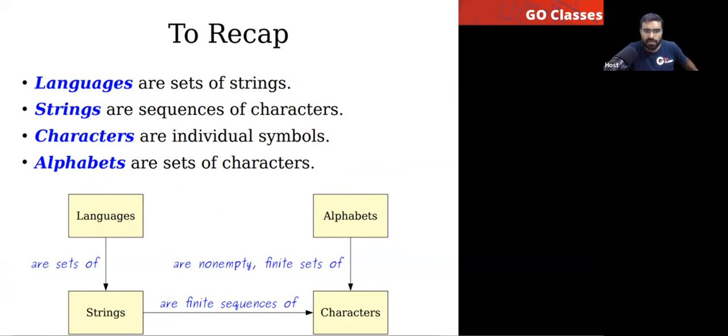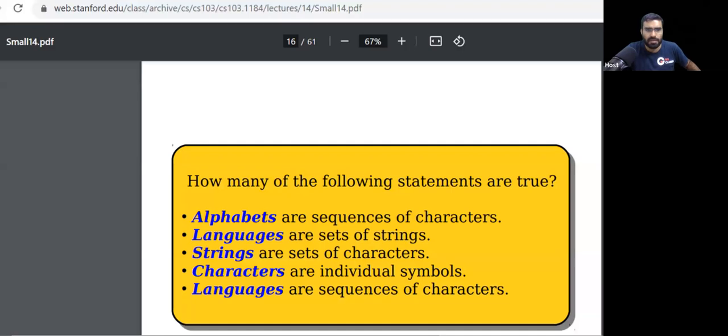This is your question. Tell me the answer for this question. This is another simple question from Stanford. Tell me the answer.